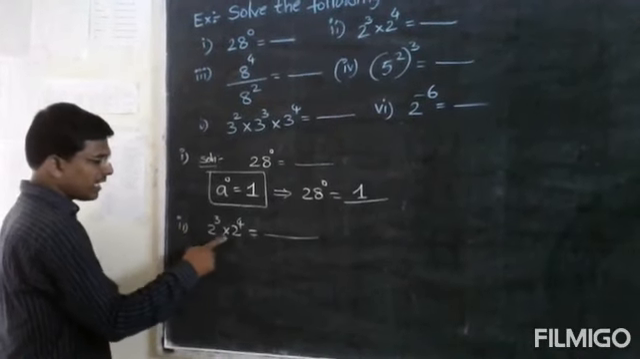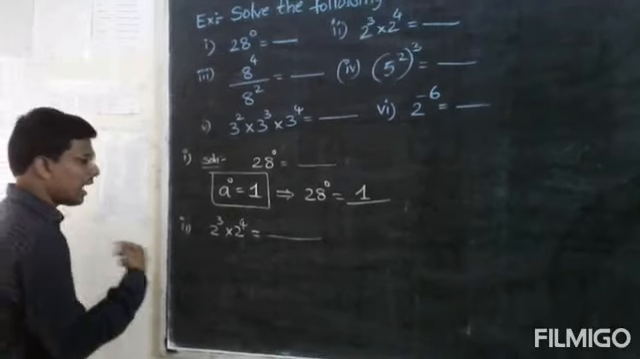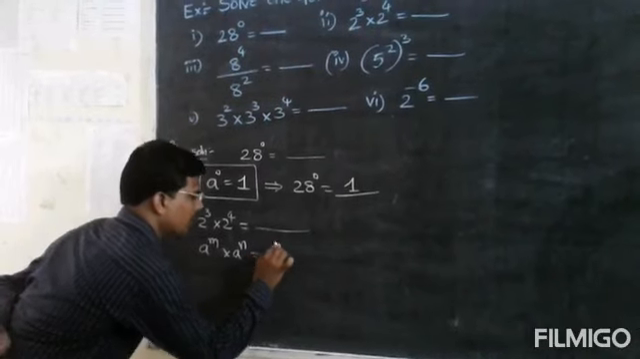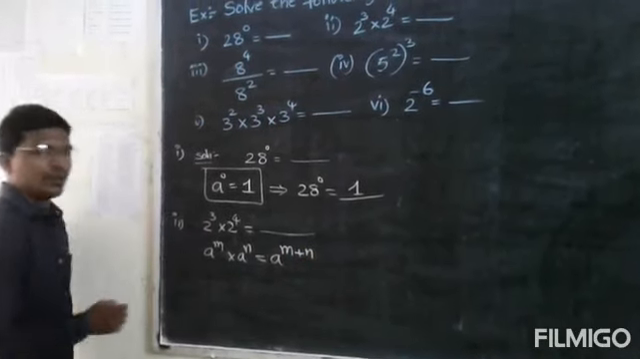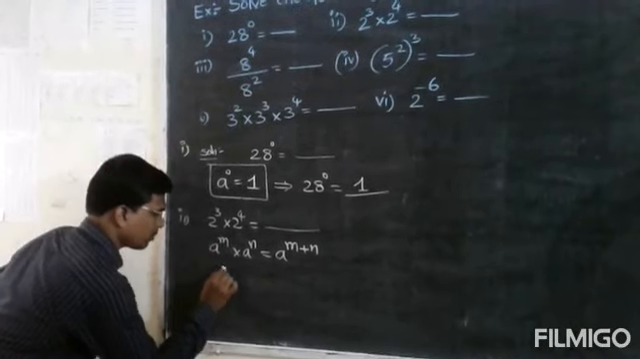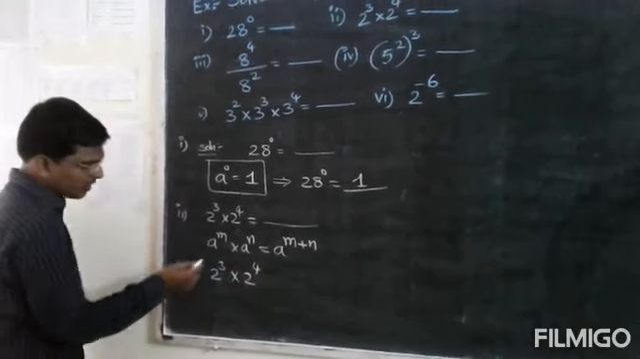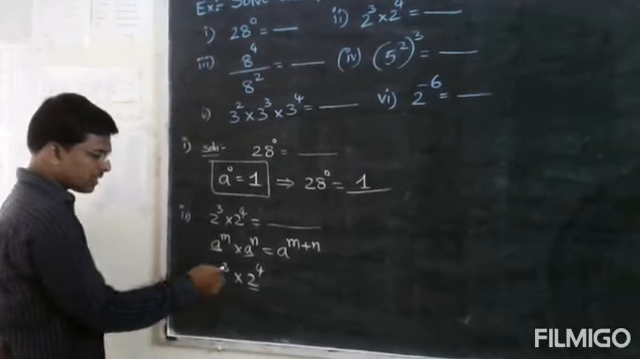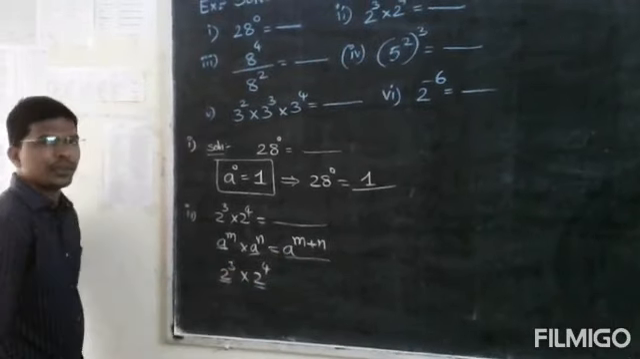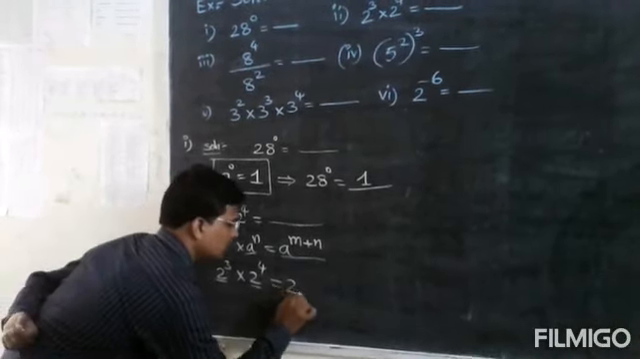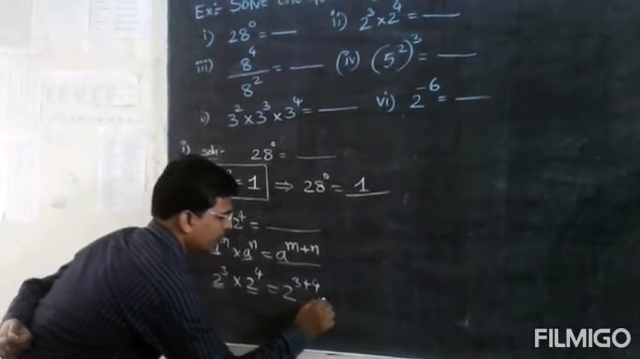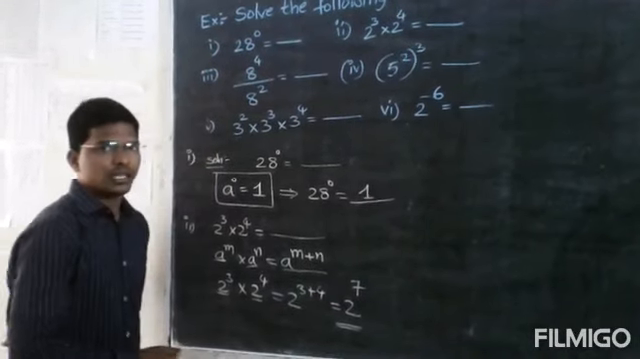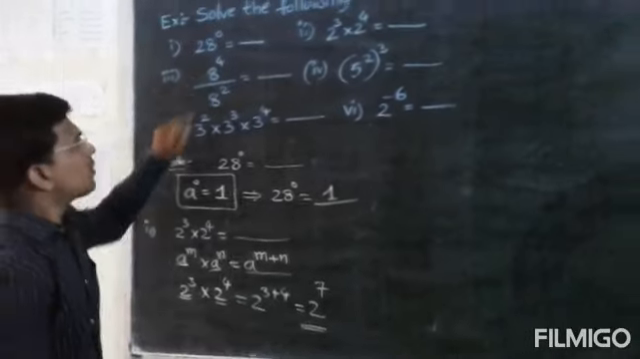So here, 2 to the power of 3 into 2 to the power of 4 is equal to dash. I know the formula: a to the power of m into a to the power of n is equal to a to the power of m plus n. Here, if you observe, both the bases are same, and the powers are different. At that time, you should use this formula, a to the power of m plus n. So 2 to the power of 3 plus 4. 3 plus 4, how much? 7. So 2 to the power of 7 is your answer. Very simple. Next, third question.